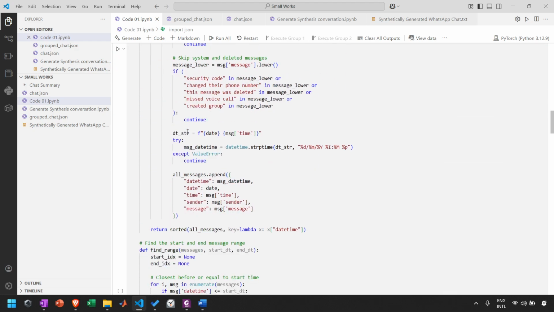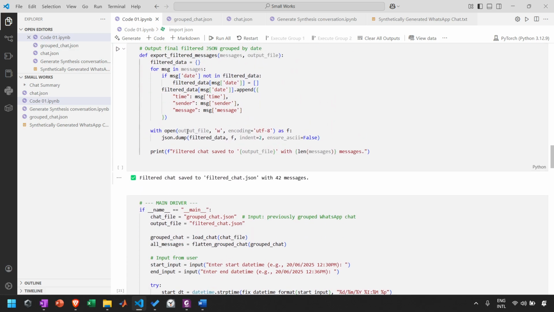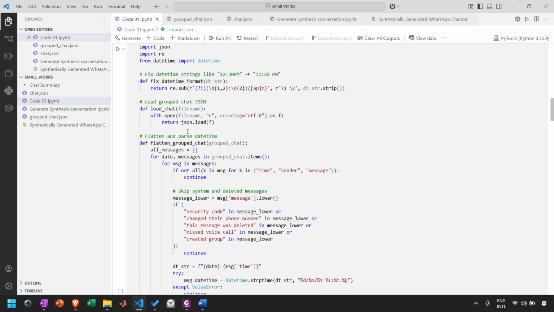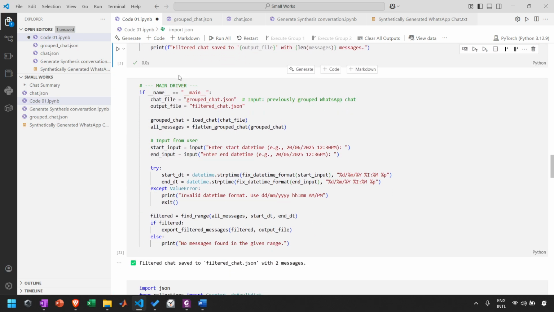Now this part. In this part, we can filter out particular messages. But based on what?